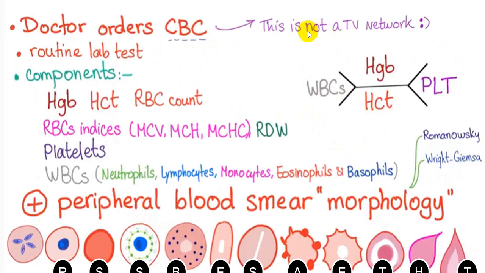So whenever you ask for a CBC, it will give you hemoglobin, hematocrit, RBC count. In RBC indices, MCV, MCH, MCHC, and RDW. In platelet count, platelet distribution width, and in WBC, the different types of WBC present and their percentage, total count and differential count we call. And peripheral smear is usually done separately, and it should be done separately, and you should be able to identify different types of RBC as well as WBC. Mainly it is very good for RBC peripheral smear examination.